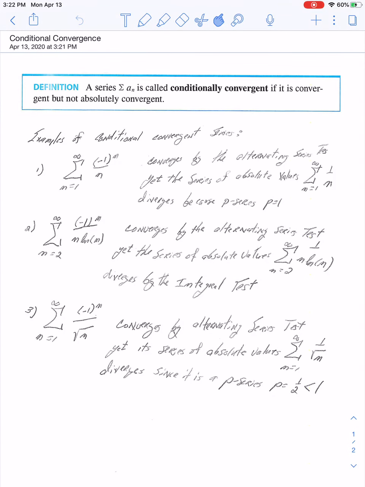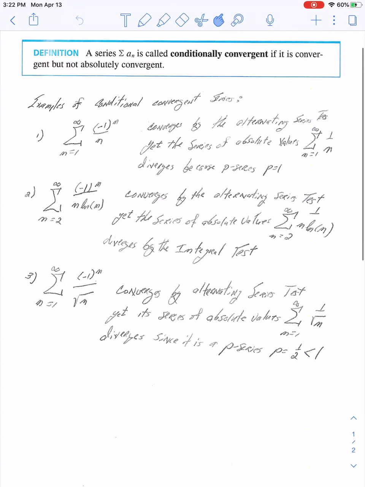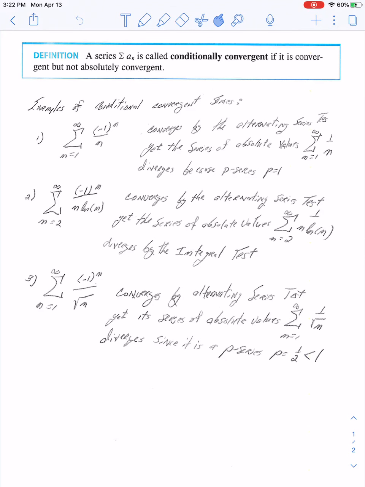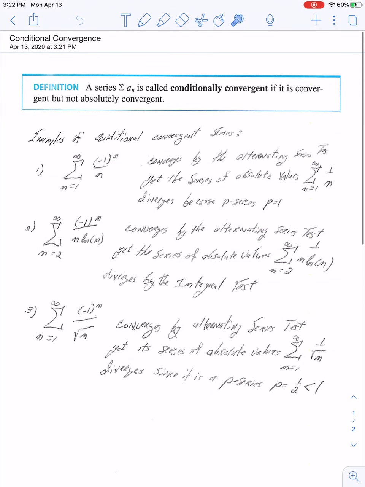This short little video is to talk about conditional convergence. All right, so what does it mean for a series to conditionally converge? Well, the answer is it's conditionally convergent if it is convergent, but not absolutely convergent.